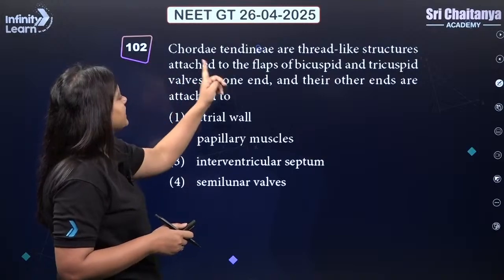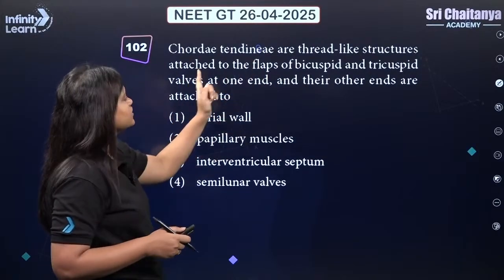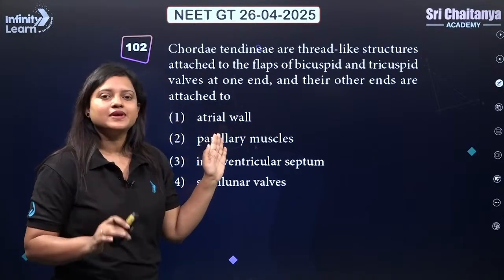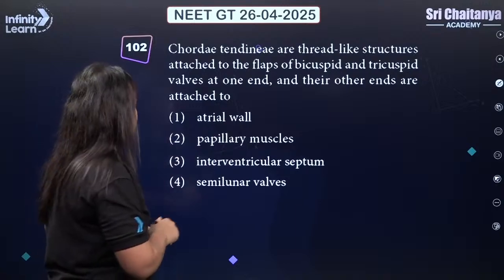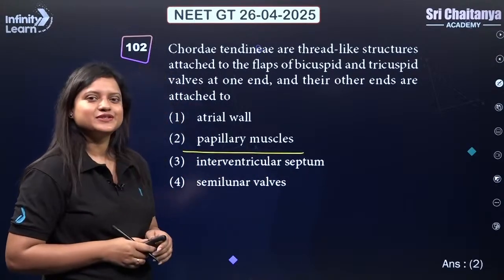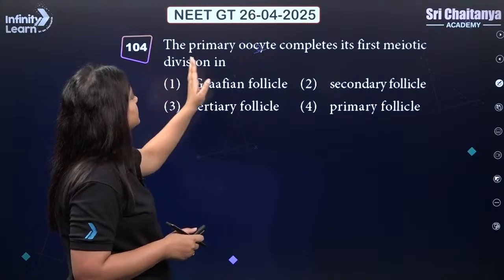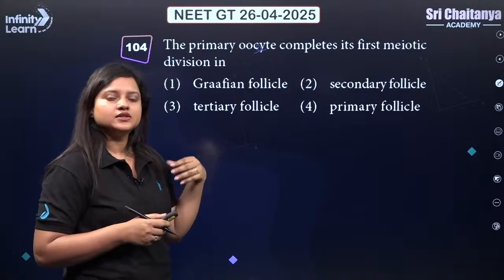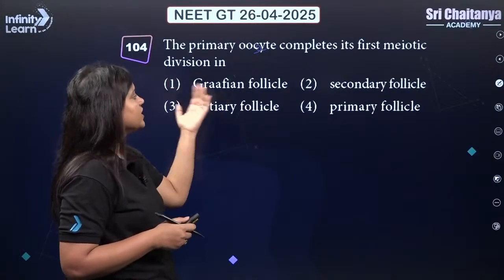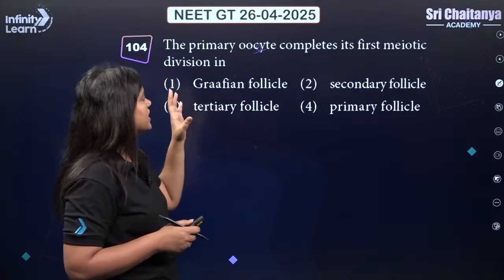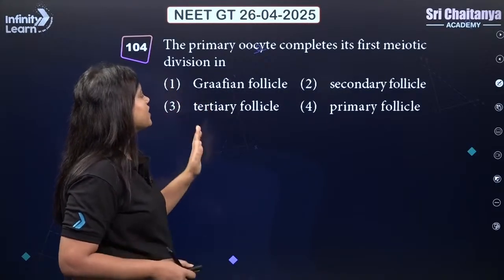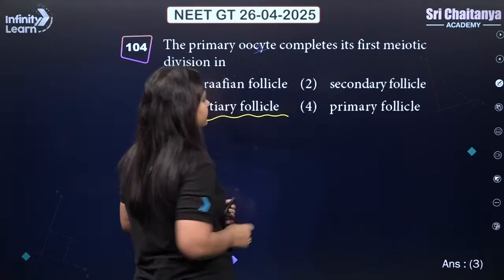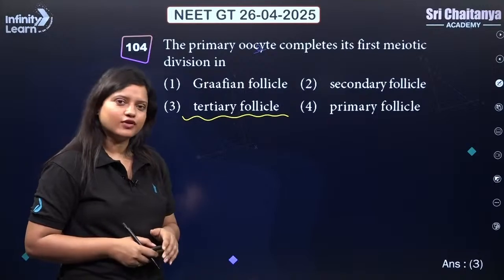Next. Chorda tendina are thread-like structures attached to the flap of bicuspid and tricuspid valve at one end, and their other ends are attached to papillary muscles in the ventricles. So it will be papillary muscles. That means 2. Next. The primary oocyte completes its first meiotic division in. So remember that the first meiotic division in primary oocyte will complete and there will be formation of a secondary oocyte, right? And this meiosis 1 will be completed only after puberty and in the tertiary follicle. So answer should be 3, that is tertiary follicle.